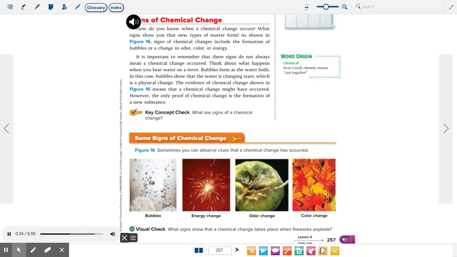Think about what happens when you heat water on a stove. Bubbles form as the water boils. In this case, bubbles show that the water is changing state, which is a physical change. The evidence of chemical change shown in Figure 16 means that a chemical change might have occurred. However, the only proof of chemical change is the formation of a new substance. Key concept check. What are signs of a chemical change?